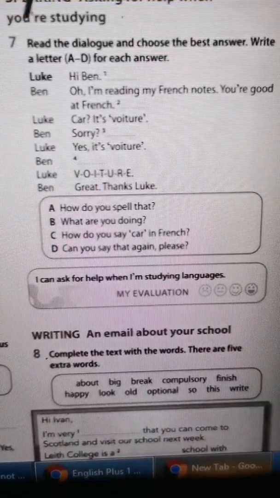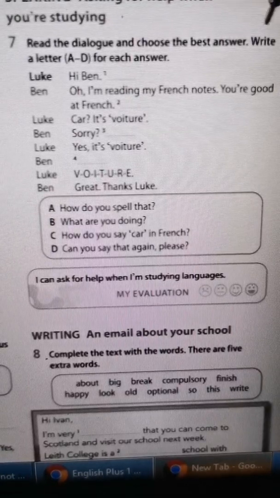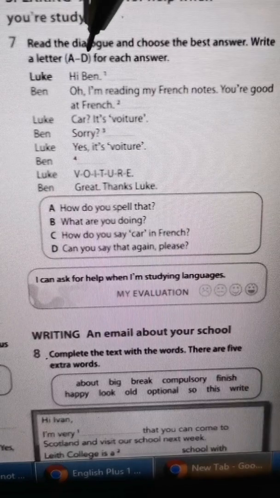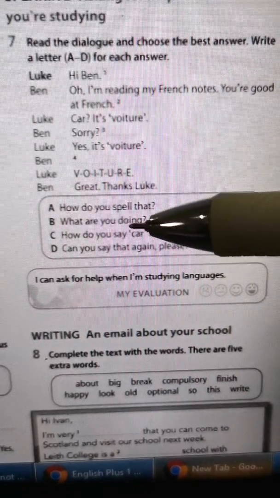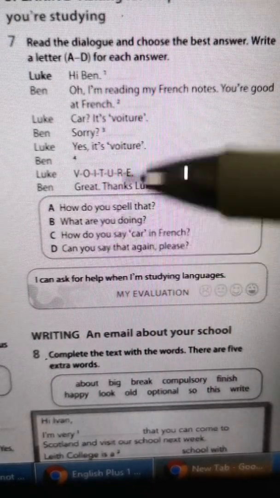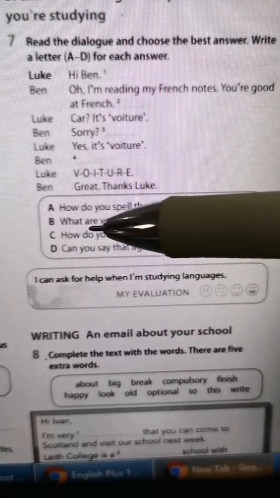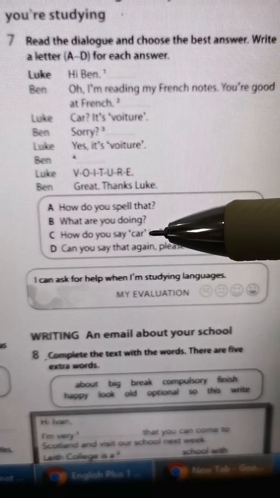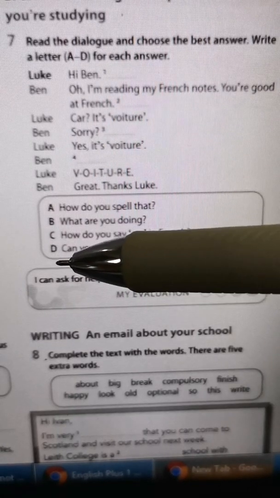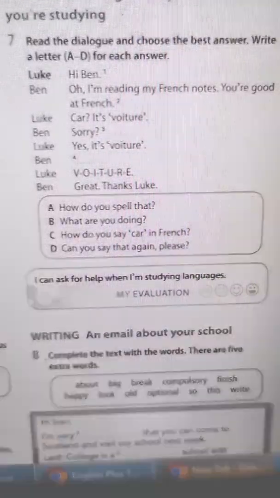Okay. Number 7, activity 7. Read the dialogue and choose the best answer. Write a letter A to D for each answer. So A to D is here. A, how do you spell that? Spell 拼，怎样拼？ Let's say E-A-T, eat. B, what are you doing? C, how do you say car in French? D, can you say that again, please?